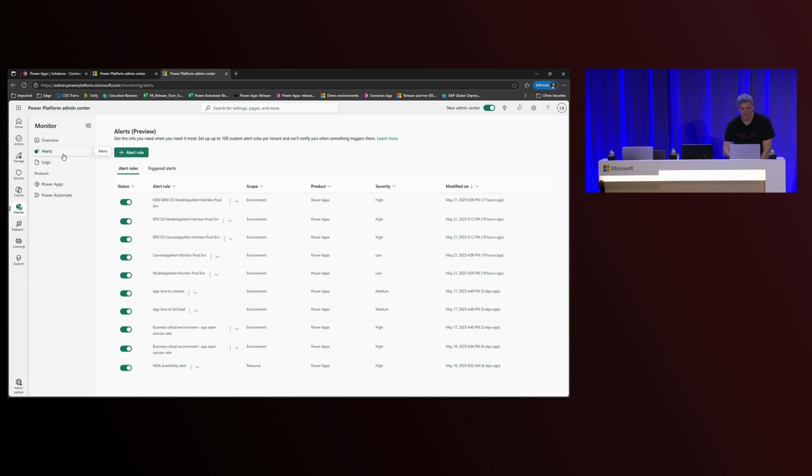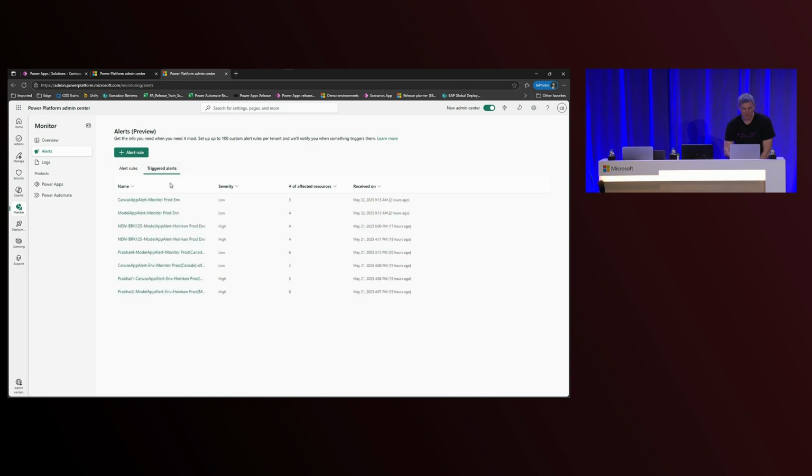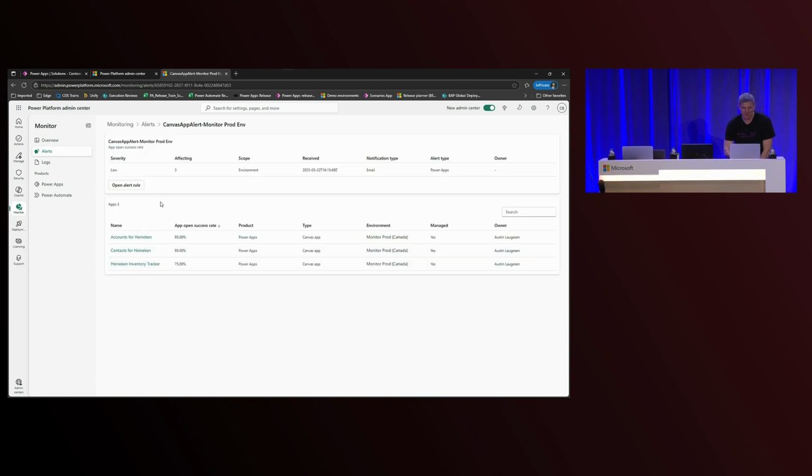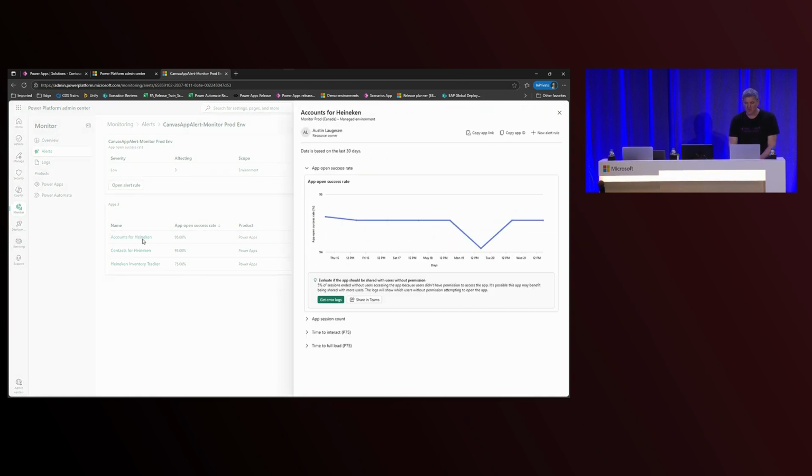So we have multiple different metrics now that are available. And you can see that, for example, it's triggered an alert over here. So you might have seen throughout the rest of the conference, we did some awesome Heineken demos. And so we had this set up for those. And so if you want to drill in, you can see the app open success rate. And it triggered that alert because it dropped down below the specified threshold that I configured in the alert.